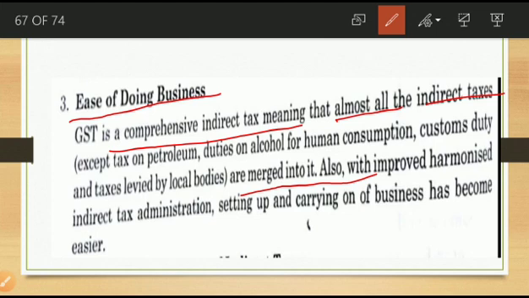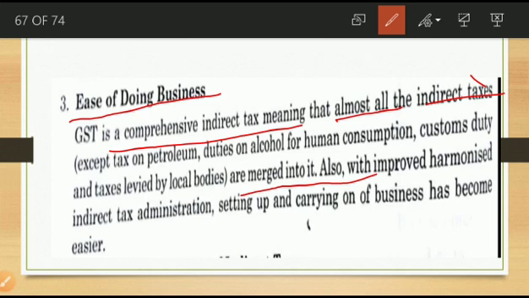These are the exempted items, which are not included in GST. But other taxes, like VAT and the previous taxes, such as sales tax, are already included in this GST.